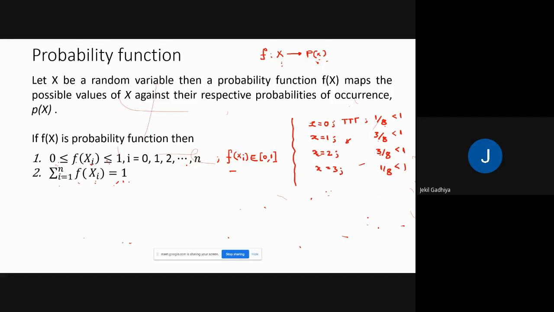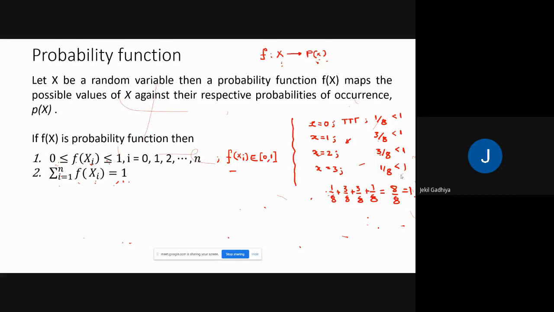The second condition is what? The addition of each value must be equal to 1. That means 1 by 8 plus 3 by 8 plus 3 by 8 plus 1 by 8. So the addition is 8 by 8, that is equal to 1. So this is known as a probability function.